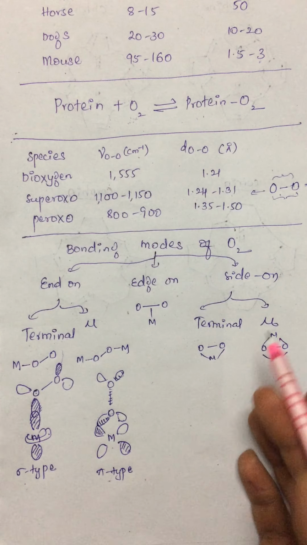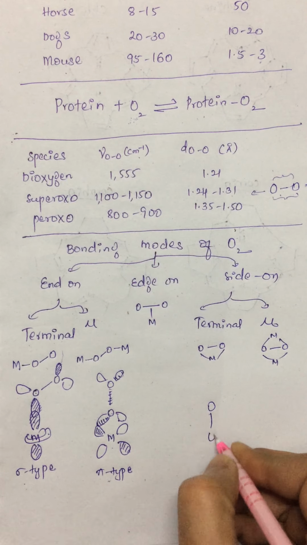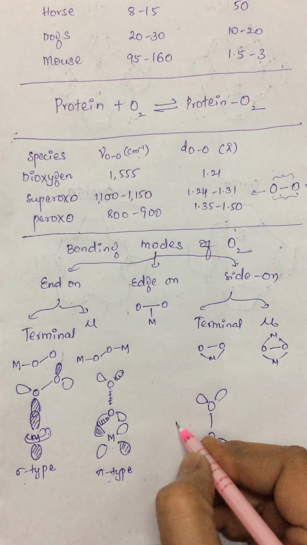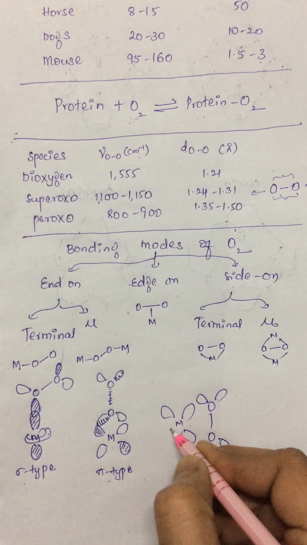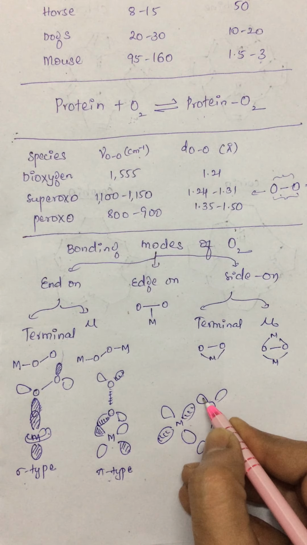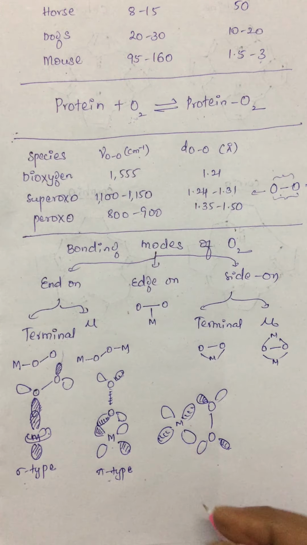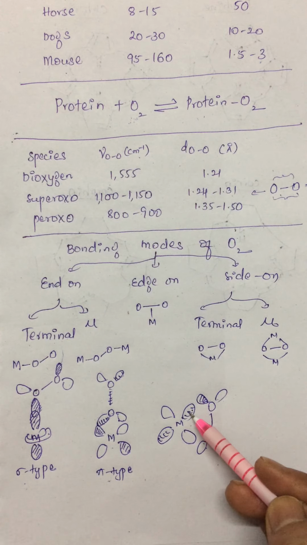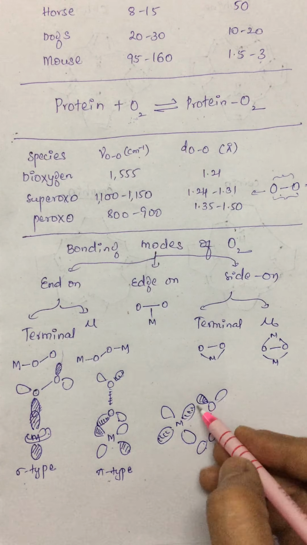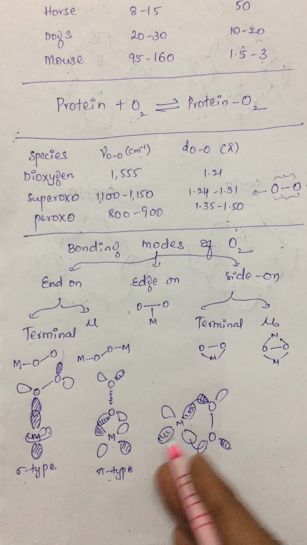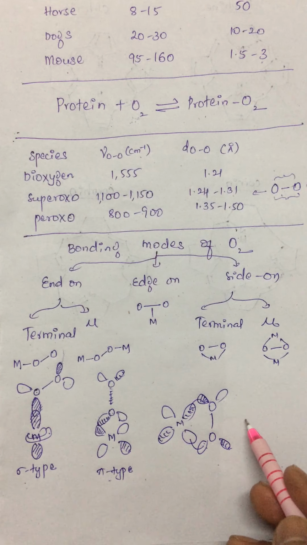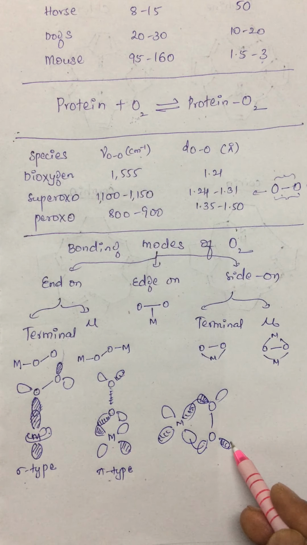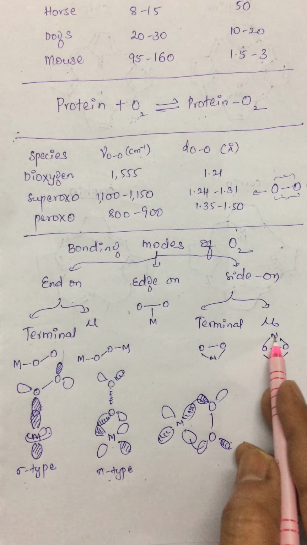When it comes to the side-on, well, in side-on, the two lobes of the two oxygen atoms interact with the two lobes of a metal. So this is side-on and it is only to one side, so we call it side-on terminal. If at all there is another metal atom here interacting with the two lobes of two different oxygen atoms, we call it the side-on bridging mode.